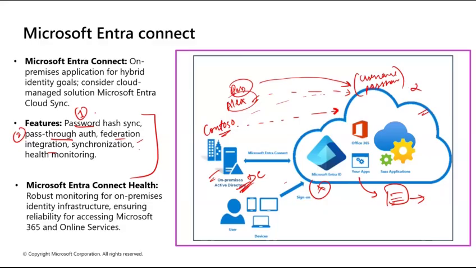Right? That is how these three things are there. First is password hash synchronization, PHS. Second one is pass-through authentication. Last one is federation. Right? So Entra Connect, how does Entra Connect make use of this? Entra Connect provisions users and manages identity synchronization across AD and Entra ID. The authentication method can be PHS, PTA, or federation. That is chosen based on the organization's requirements for security, complexity, and available infrastructure. Right? That's your Entra Connect. Hope you all get the point.